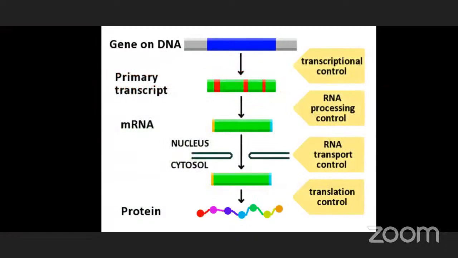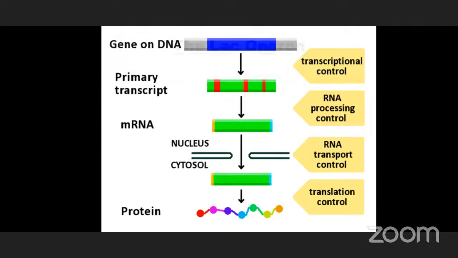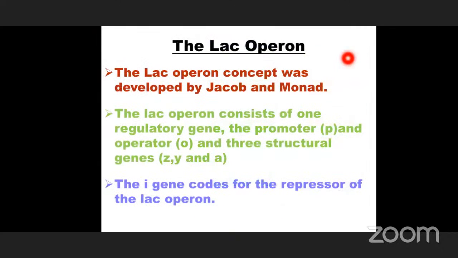So, this total DNA segment is considered as the operon. Operon means the segment of DNA consisting of a single gene or a cluster of genes to perform a particular function for the formation of a particular product. It is called an operon. That operon concept was developed by these two persons, Jacob and Monod.